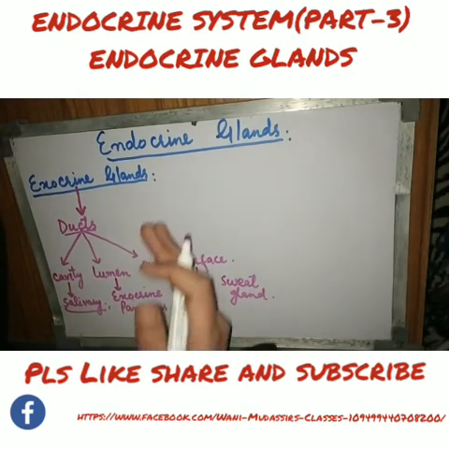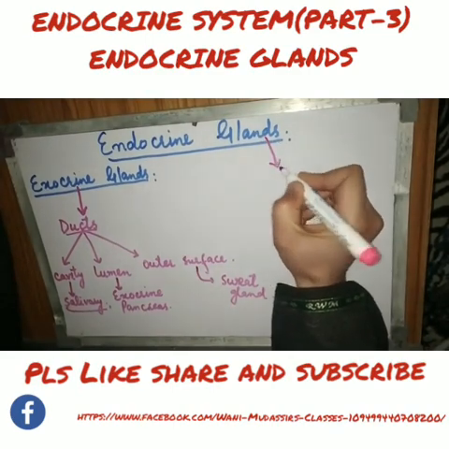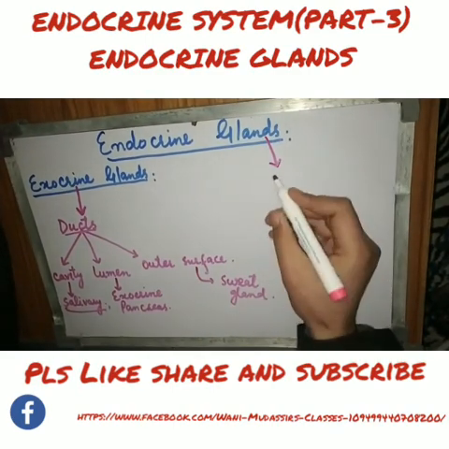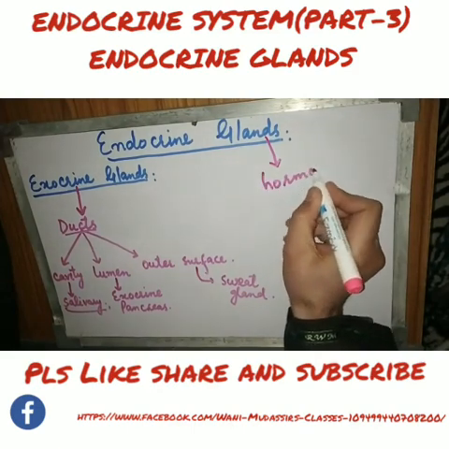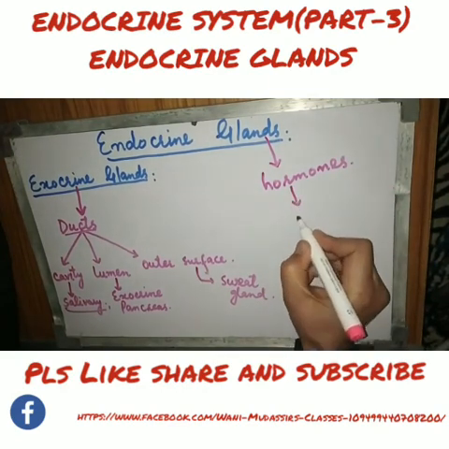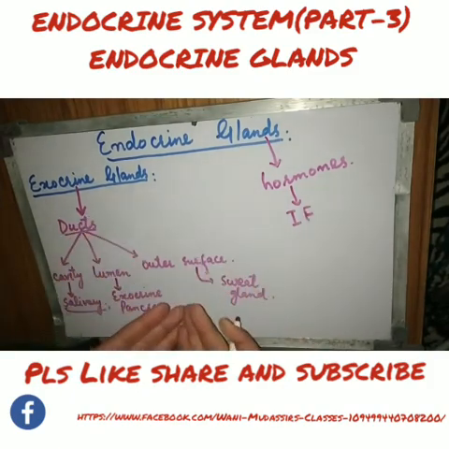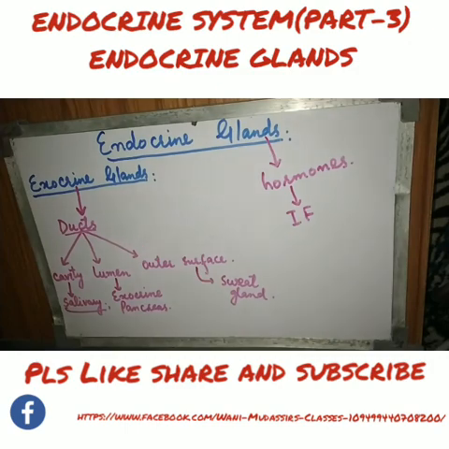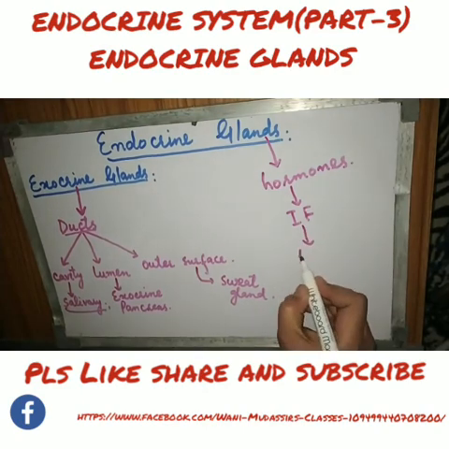But when we talk about the endocrine glands, as already mentioned in the last class, these endocrine glands secrete hormones. These hormones are secreted into the interstitial fluid, that is, the fluid outside the endocrine secretory cells, and from this interstitial fluid the hormones go into the blood circulation.